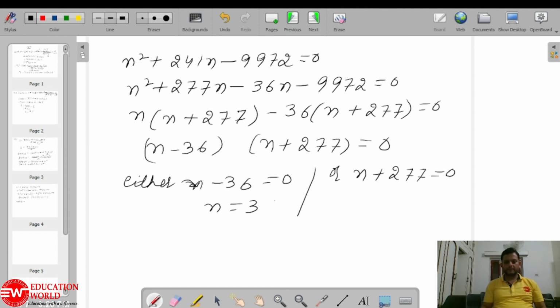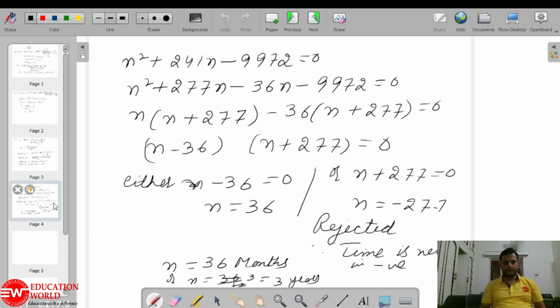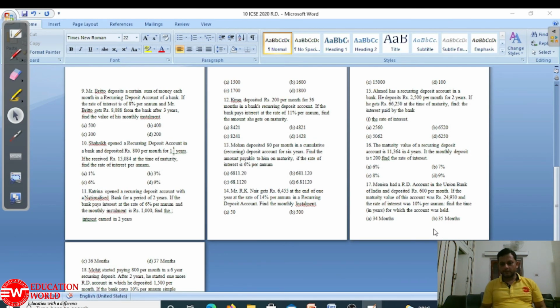So n is 36 or n is minus 277, which is rejected, because time is never negative. So n is 36 months, or 36 by 12, which is 3 years. Let us see our option: it is 36 months, so C is our correct option.